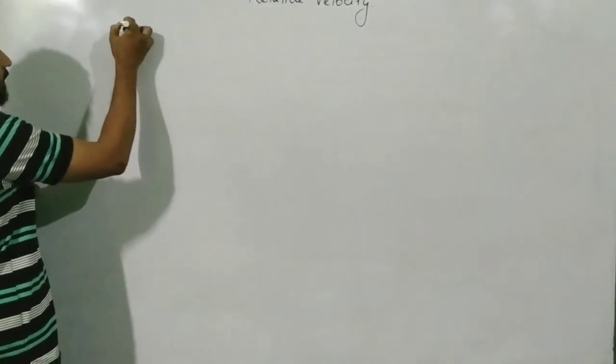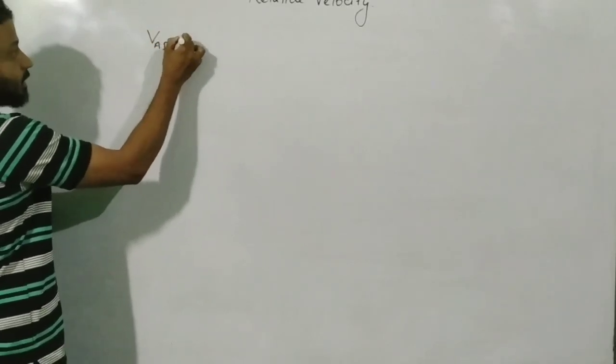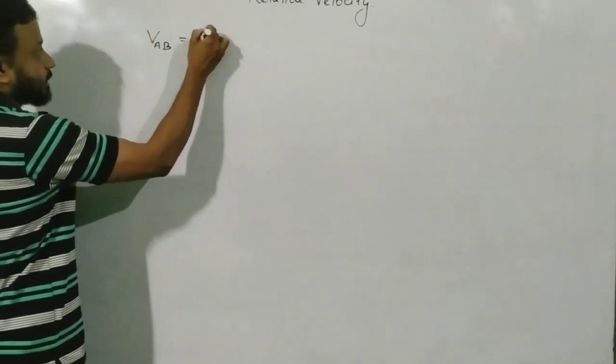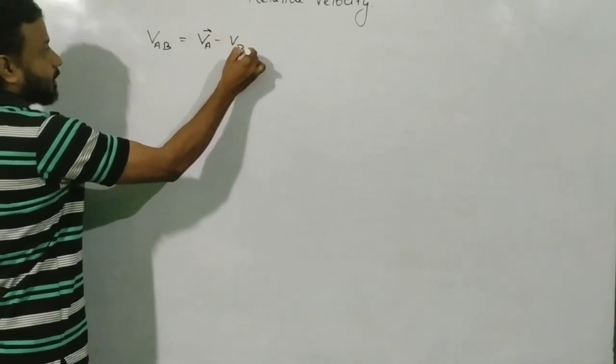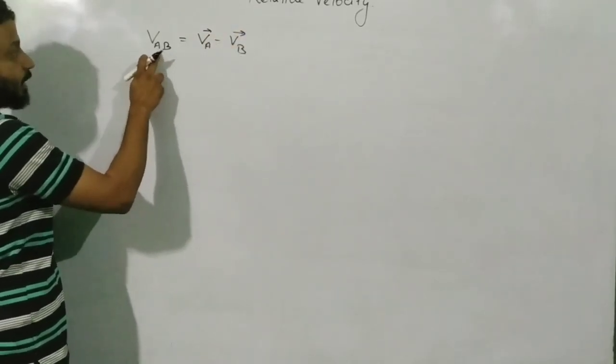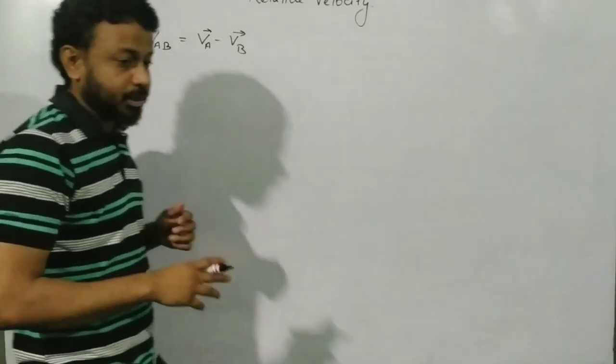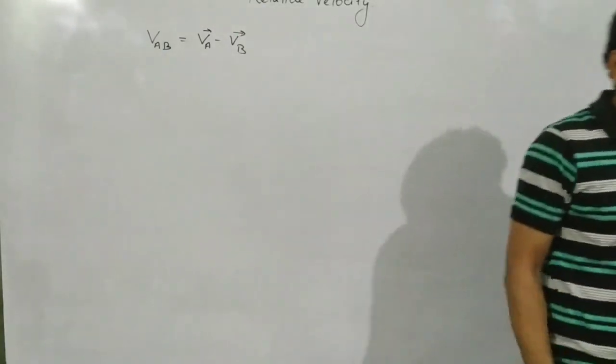So relative velocity, as we know, the formula is V_AB = V_A - V_B. This is the velocity of A as seen by B, and V_A and V_B are the velocities with respect to the ground.